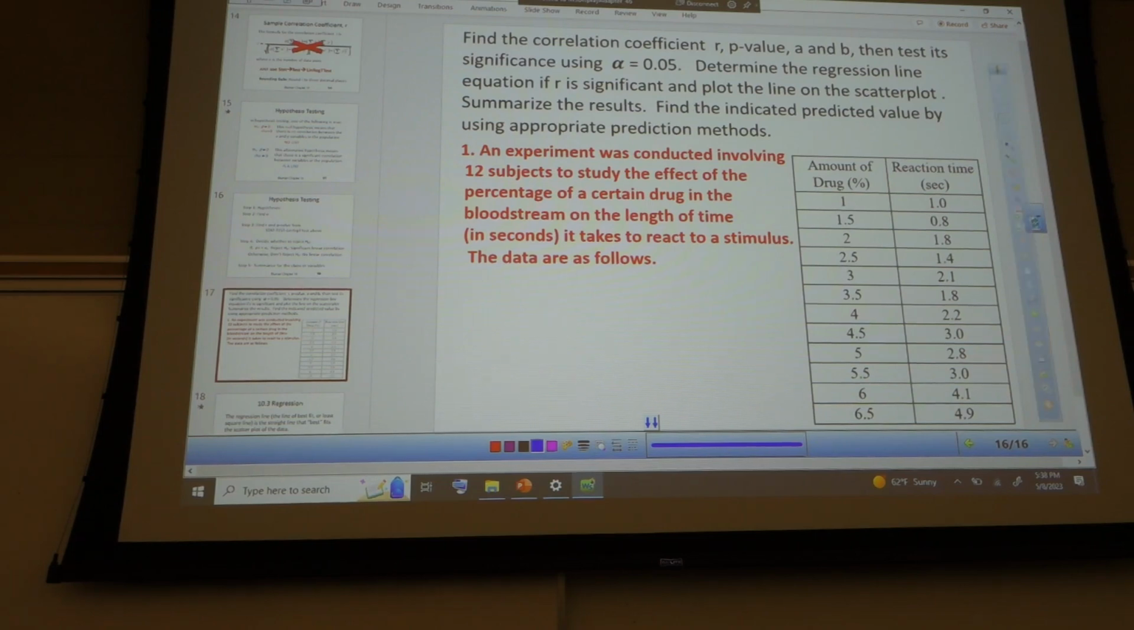And I'll just call people to give me steps. Taylor, step 1, what'd you get? H0 is rho is equal to 0. And H1 is rho is not equal to 0. Great. Terrific. Step 2, Devin, alpha equals 0.05. Good.